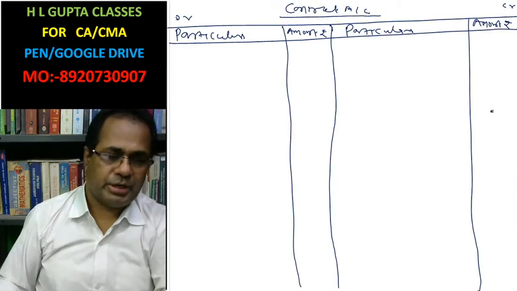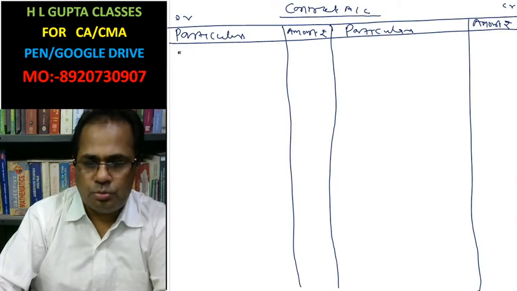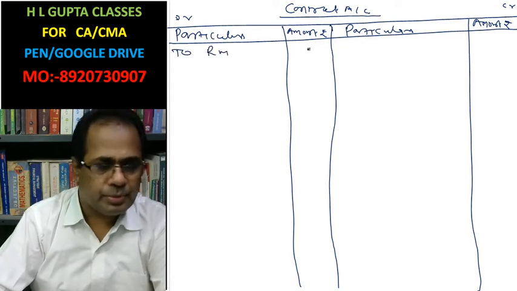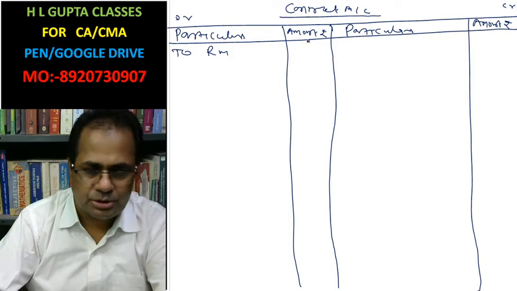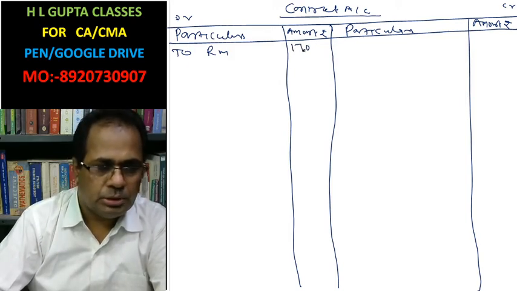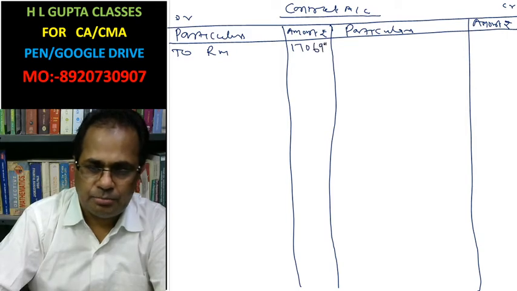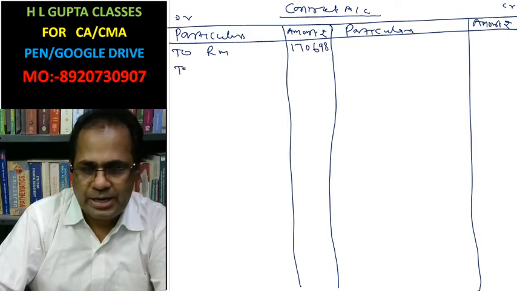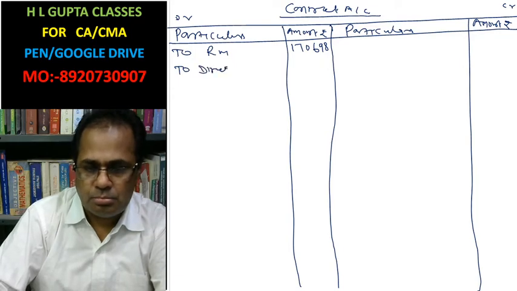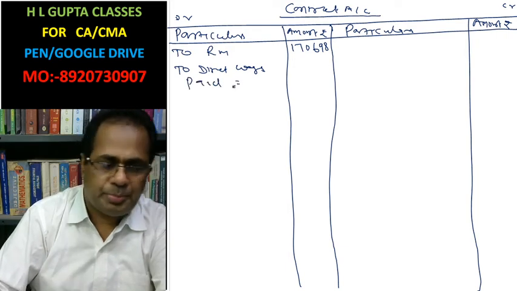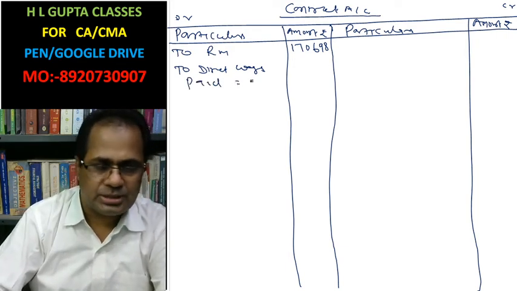Okay, I am going to write. To raw material 1,70,698. To direct wages, paid is 1,48,750.